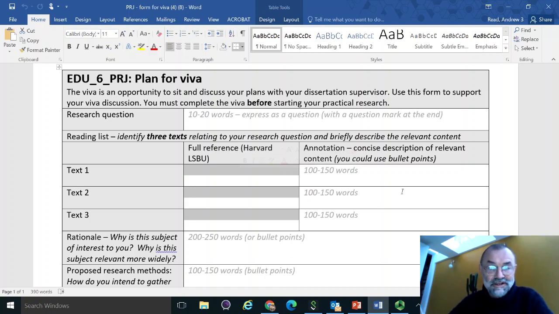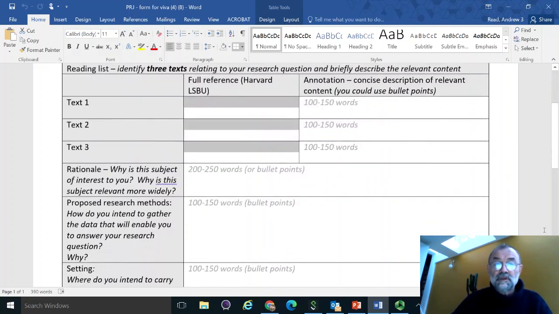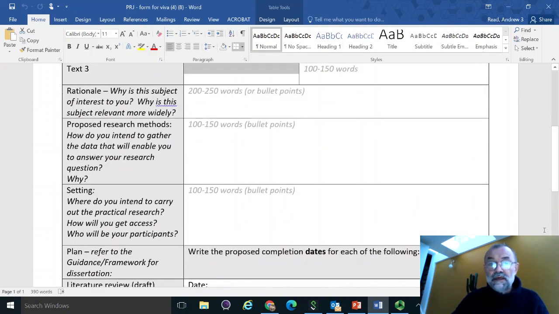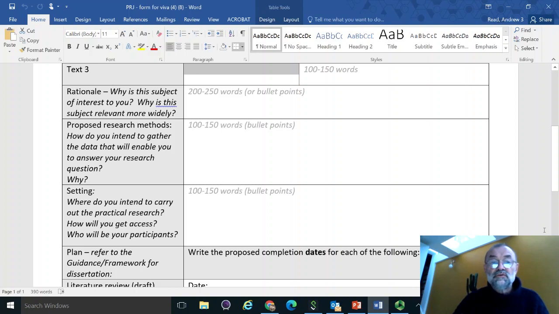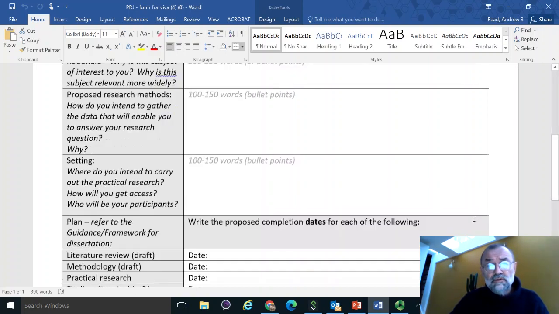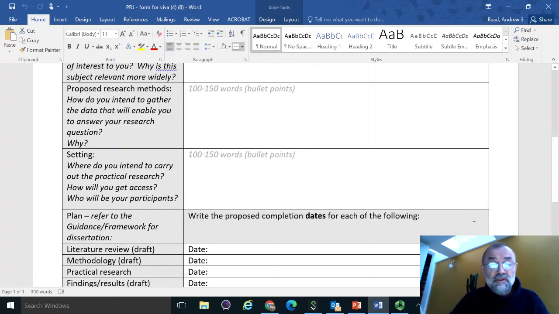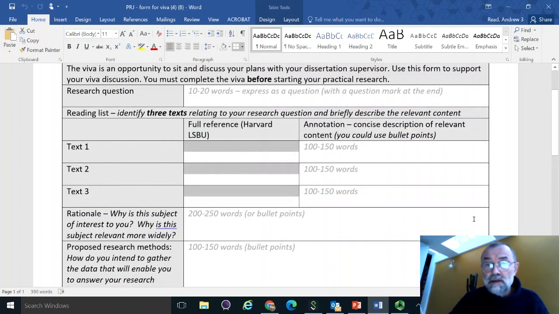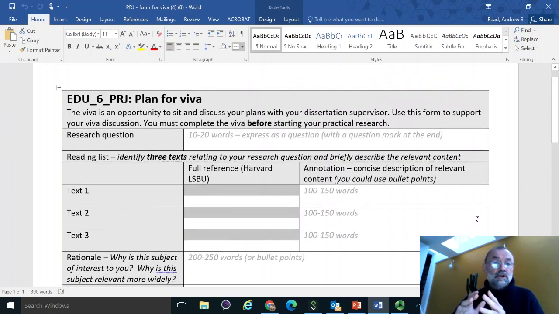You need to demonstrate that you've thought about your research question, you've looked at literature and absorbed and understood literature, you've thought about your rationale and prepared to talk about it, you've prepared to talk about your draft, your proposed research methods, and you've thought about where you are going to carry out your research, so who your participants are going to be. So the plan is about preparing for the viva on the 14th of January.